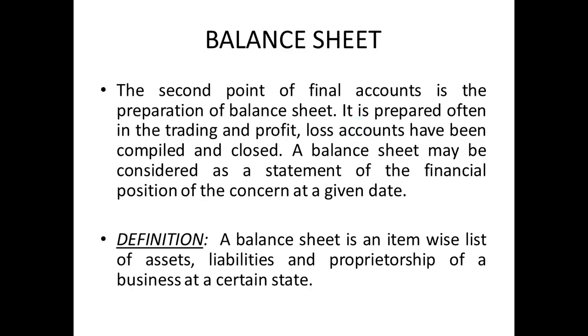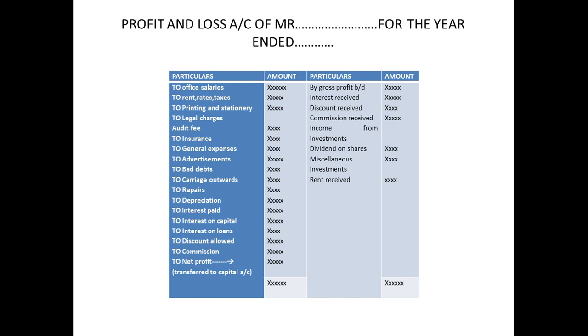Similarly, what's the rule of nominal account? Debit all the expenses and losses, credit all the incomes and gains, isn't it? Here also, all the expenses and losses whatever you got, you're going to take on the debit side of the profit and loss account, and all the incomes and gains you're going to take on the credit side of the profit and loss account. You can check it out over here. To office salary, if you pay salaries, you are going to take it on the debit side. To rent, rates and taxes in the office, if you pay.